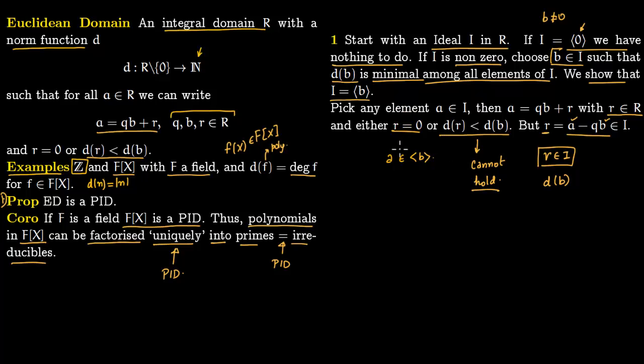So the only case we are left with is that R is 0, so A has to lie in the ideal generated by B.